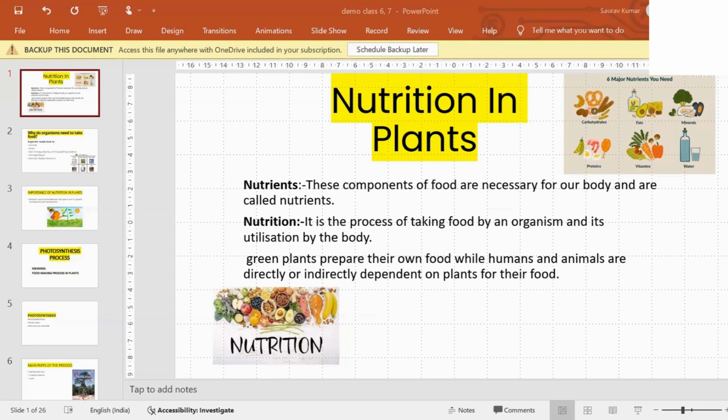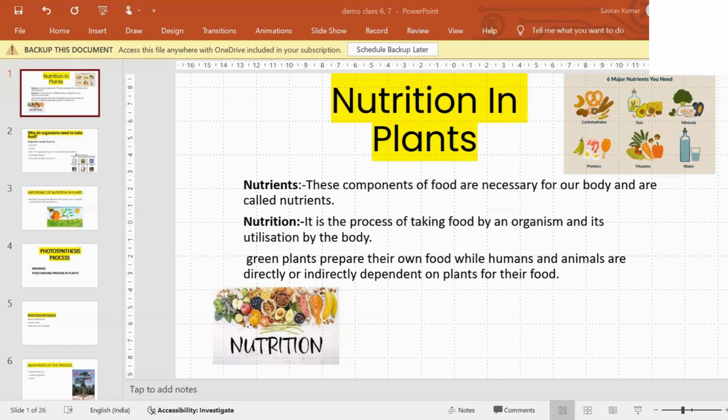We have taken the example of different foods. Now from where are we getting this food? We can say we go to the market and purchase everything. But directly or indirectly, we are dependent upon plants. If I want to eat a potato, I go to the market and buy it, but the direct source is not the market. The direct source is the plant.